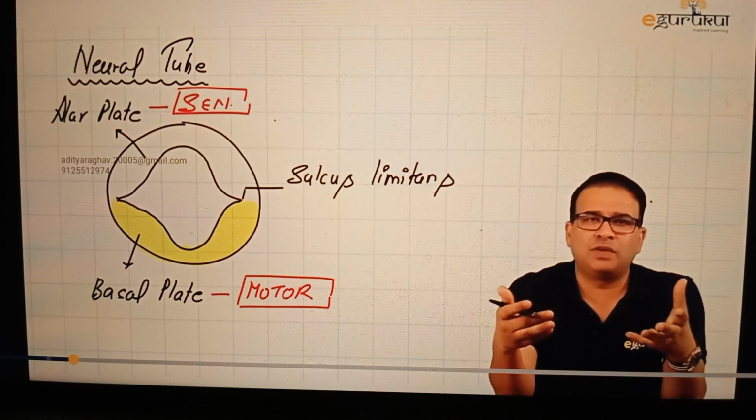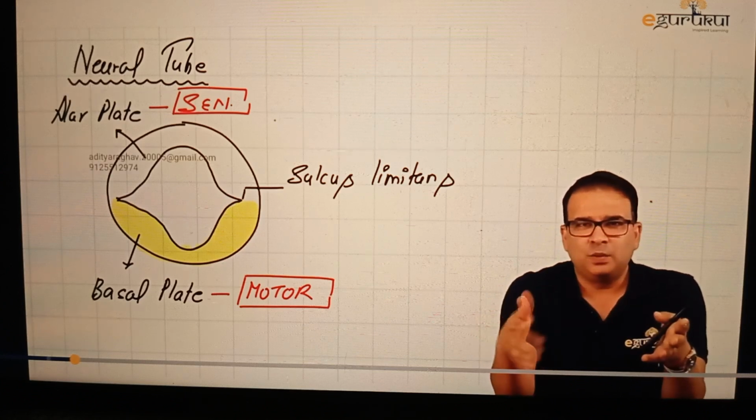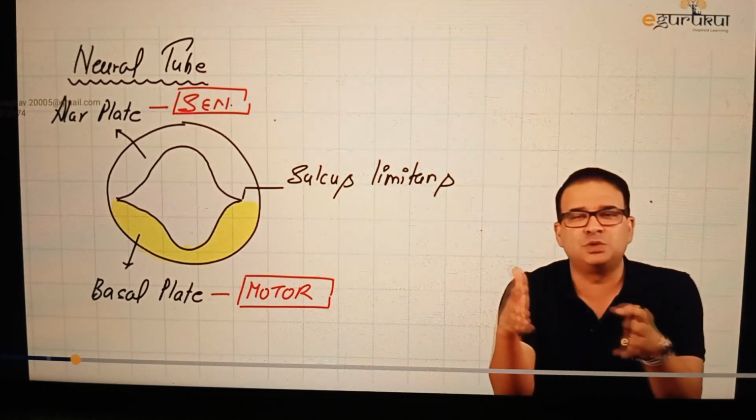This also comes in the form of MCQs. They will give you 4 options and will ask you which of the nuclei is developing from alar and which is from the basal plate. So nothing to work up here. We just have to look at all the options. We need to find out which one is the sensory nucleus, which one is the motor nucleus.